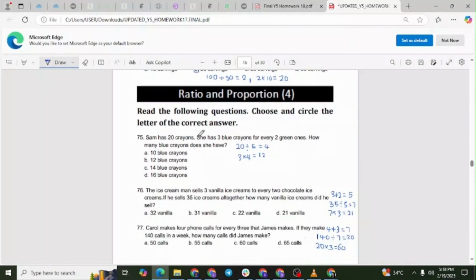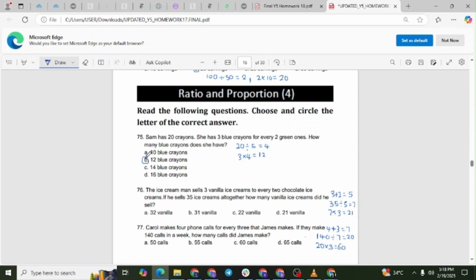Ratio and proportion 4. Read the following questions. Choose and circle the letter of the correct answer. Question 75. Sam has 20 crayons. She has 3 blue crayons for every 2 green ones. How many blue crayons does she have? The correct answer is option B, 12 blue crayons.